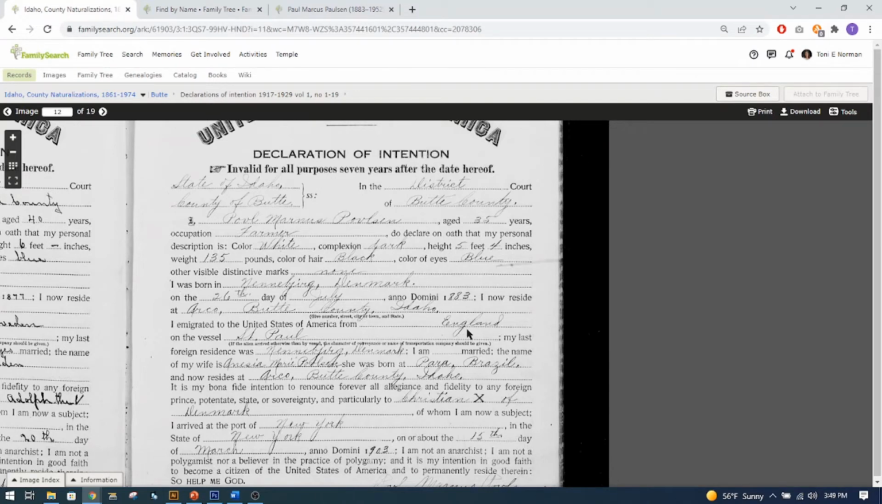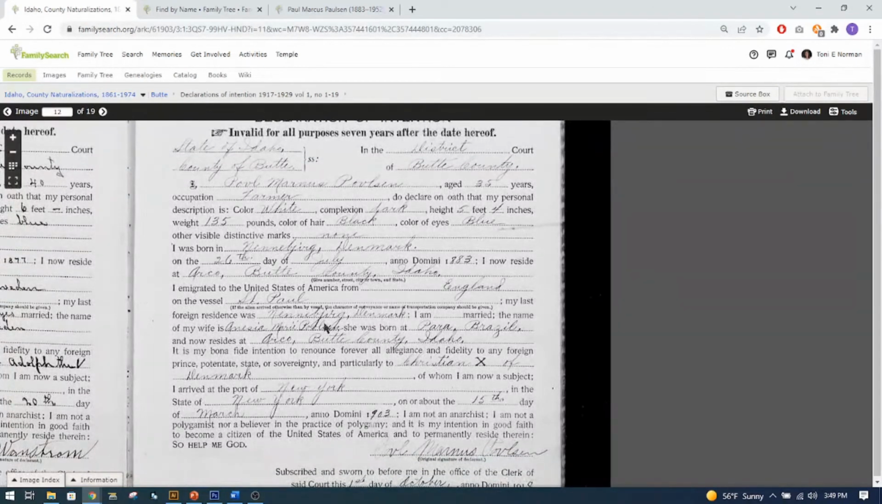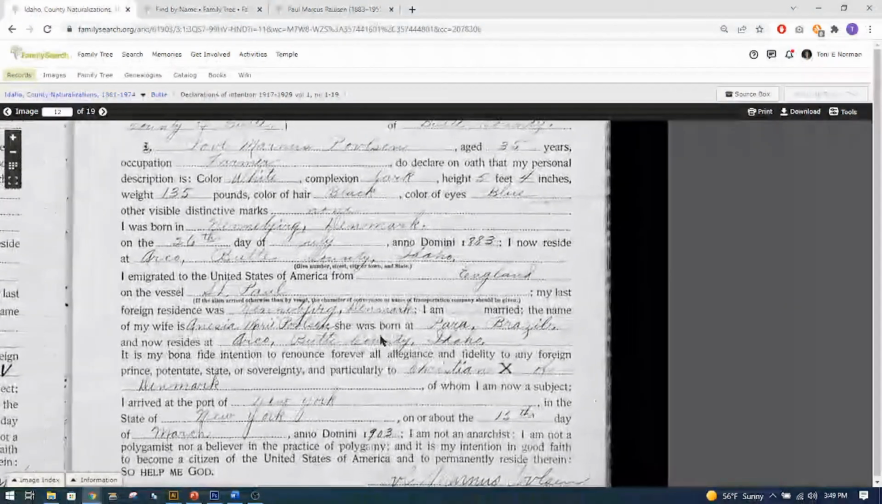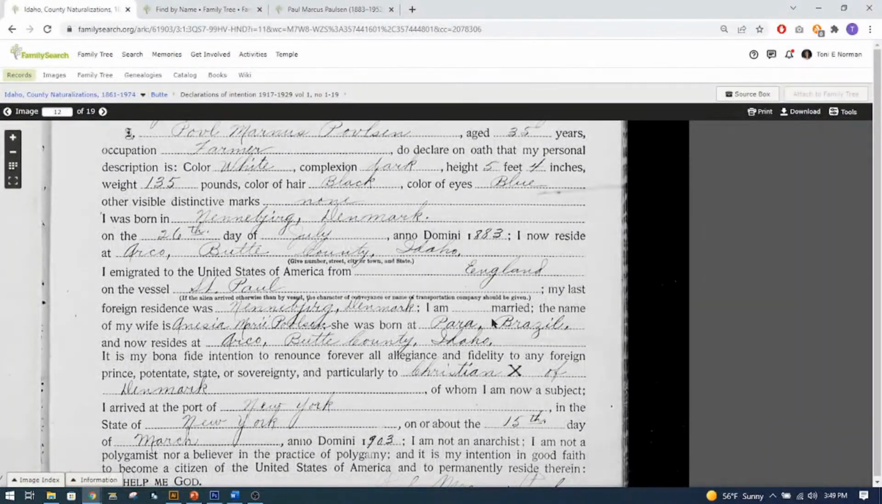He's from England. Well, it says he was born in Denmark, but he immigrated from England, and he came on the St. Paul. Okay, and then his last foreign residence is where he lived in Denmark, so that is a good thing. You could look that up. I am married, and it gives his wife's name, and she was born in Para, Brazil. So I thought that was interesting.